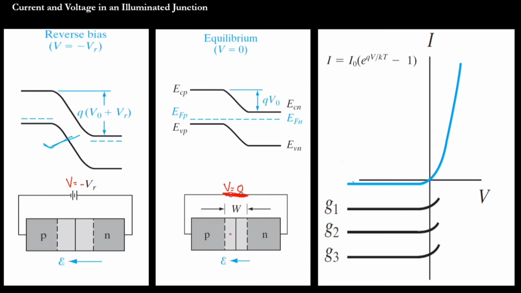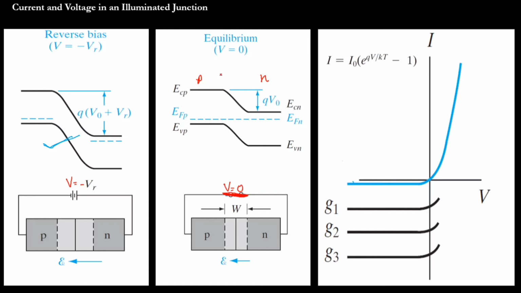Because of the electric field, whatever I told in the reverse bias condition will repeat here also. But look at this, the Fermi levels of both the p-type and n-type semiconductors are at the same level, because no external source is applied, so it is in equilibrium.